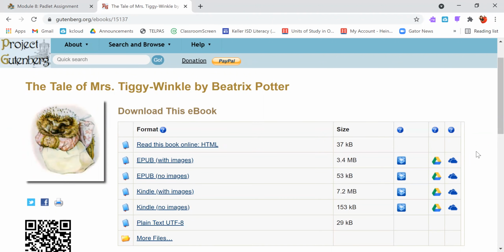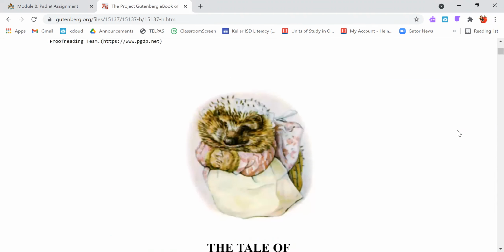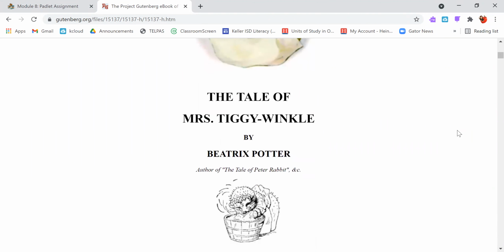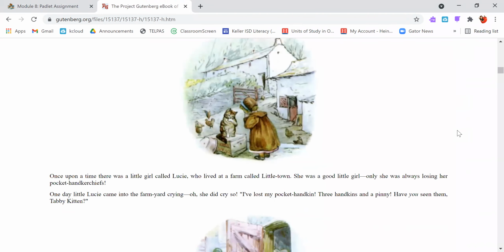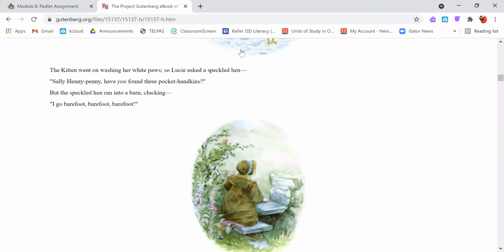Now you can use a Kindle, or if we're just using a regular laptop computer, we can just click on this top link here, read this book online, HTML, and it will load the book for you. Instead of going page by page, you'll just scroll down to read the story. But everything you see here will be like what you would see in the physical books.